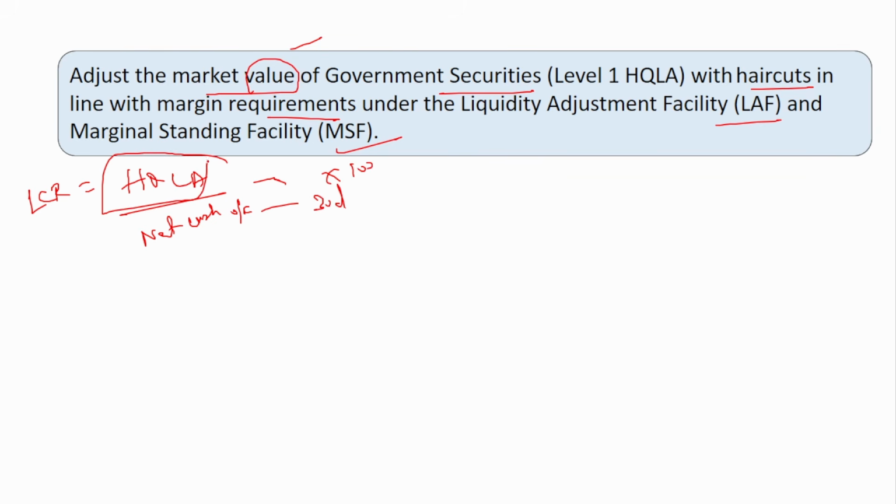So, this HQLA, this government security, if you see, it is a part of this high quality liquid assets. Now the RBI is telling that you have to adjust the market value of the government securities with haircuts. So, what is this haircut?